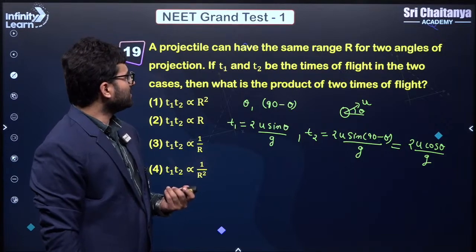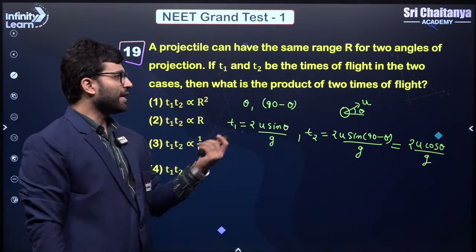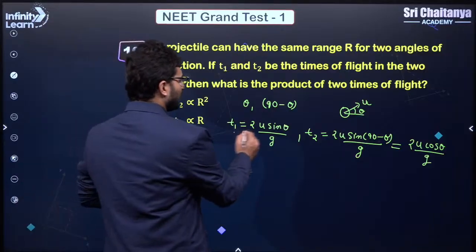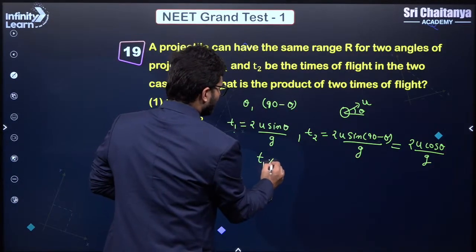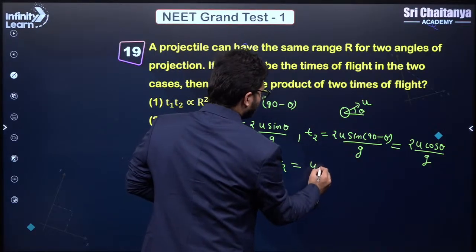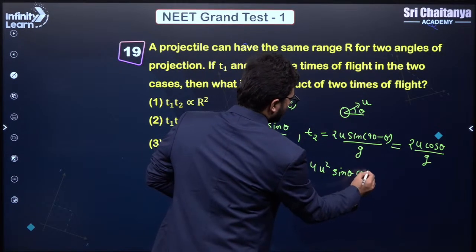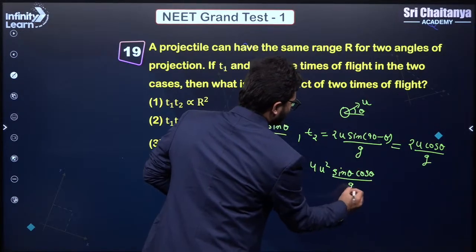Now they are saying to let the two times of flight in the two cases be t1 and t2. Then what is the product of the two times of flight? So you just multiply this and this. t1 multiplied by t2, you just multiply both of them, you will get 4u square sin theta cos theta by g, correct?